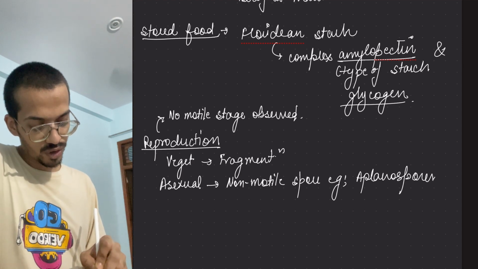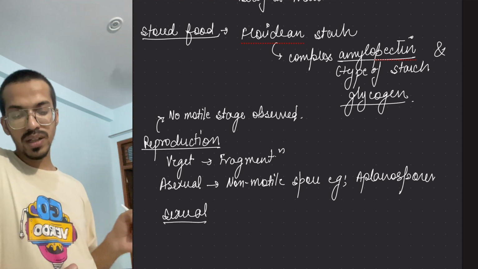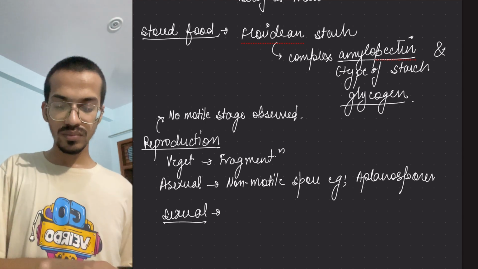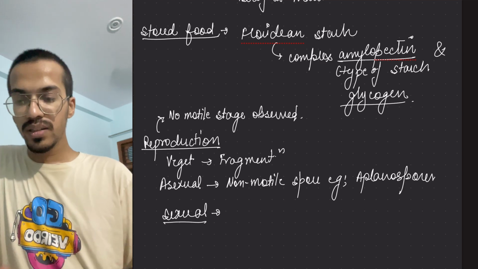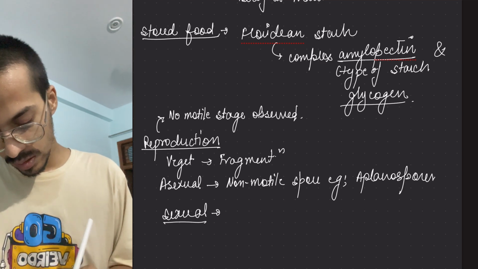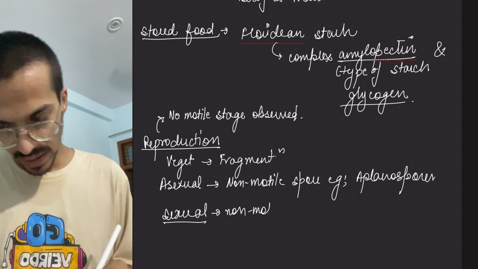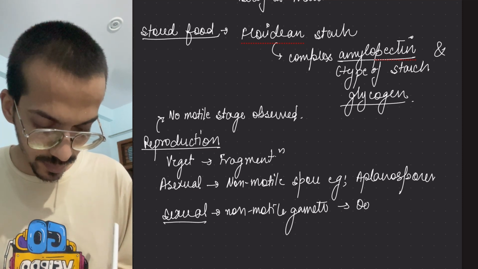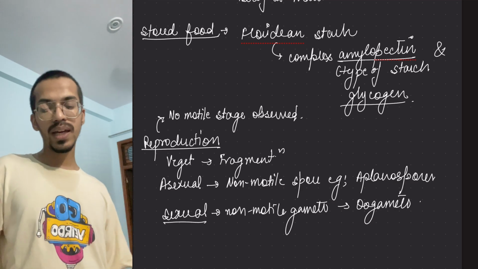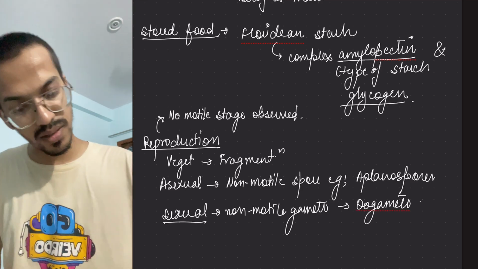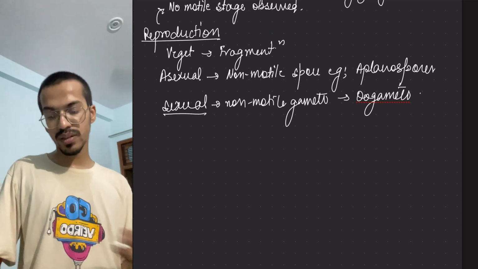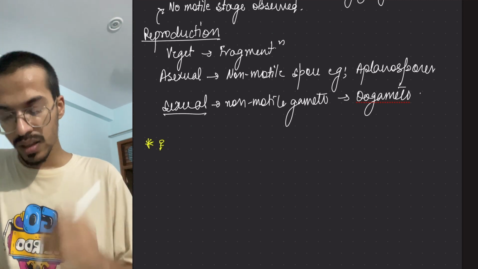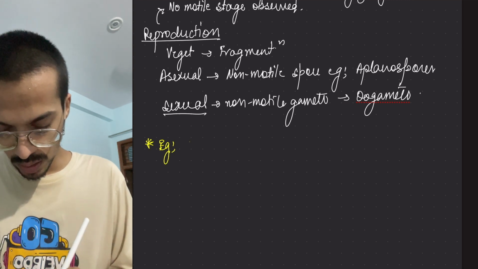And sexual reproduction would be by non-motile gametes, and mostly it is oogamous. Okay, and that's the thing. Next, the examples for them.